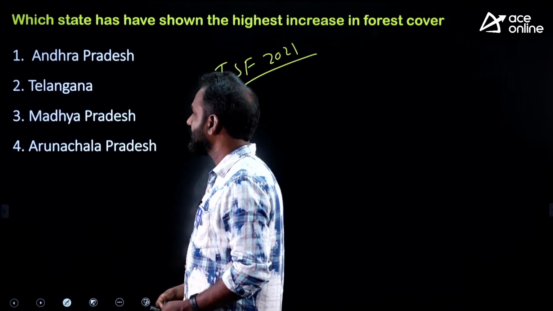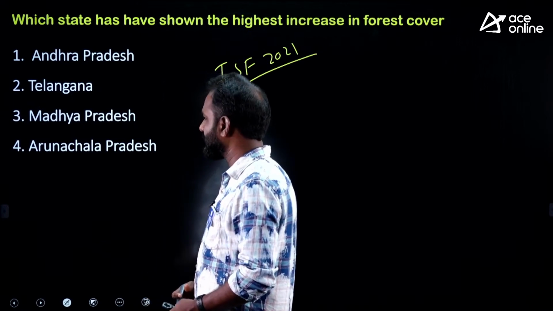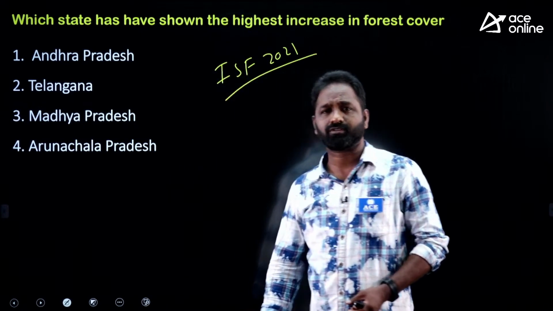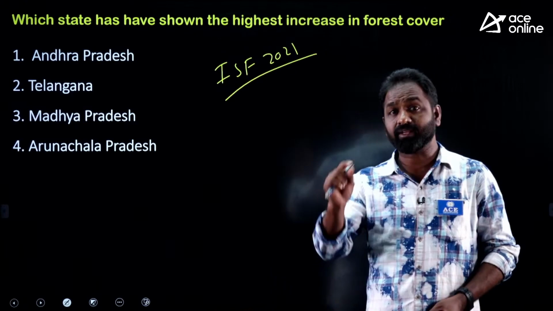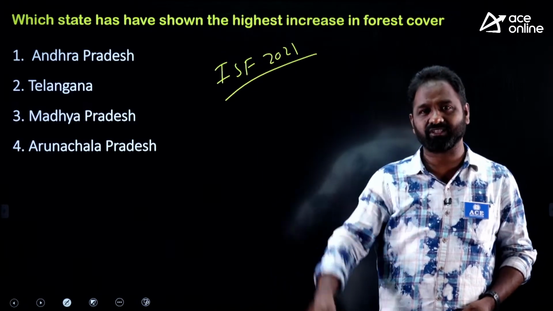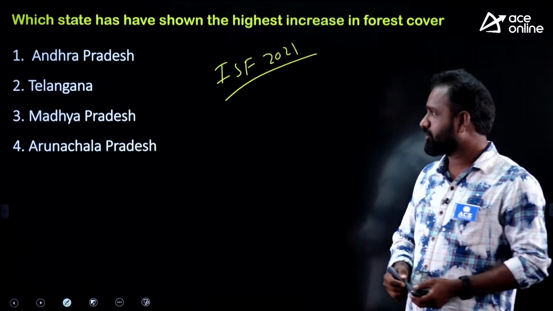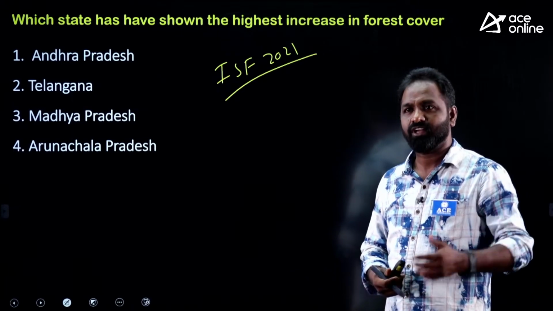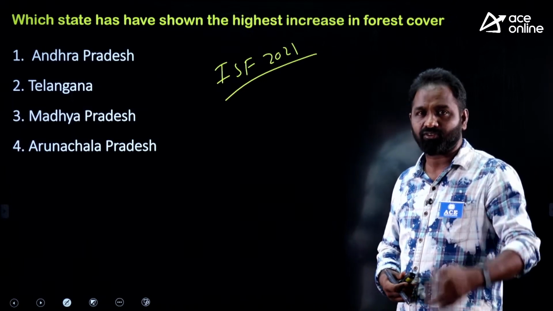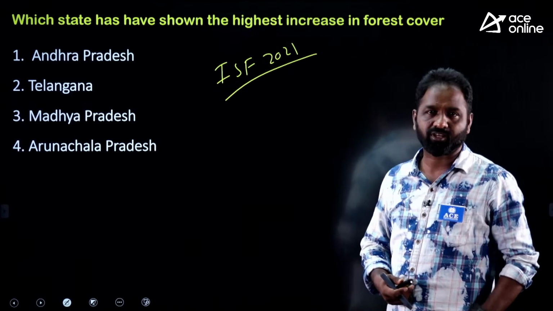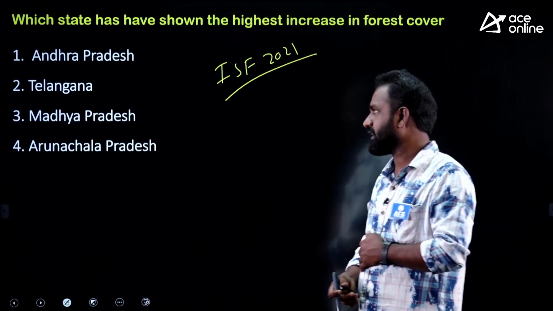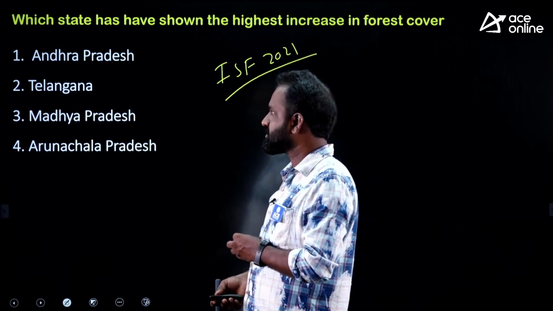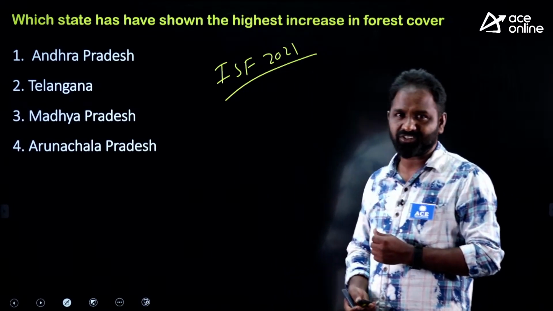A. Andhra Pradesh, B. Telangana, C. Madhya Pradesh, and D. Arunachal Pradesh. I mean, in terms of increasing percentage. I am not going to give the right answer for this question, because every time I explain the answer. So try to find out the answer. Try to go through research or reports, so that only we are going to get the answer. So is it Andhra Pradesh or Telangana?